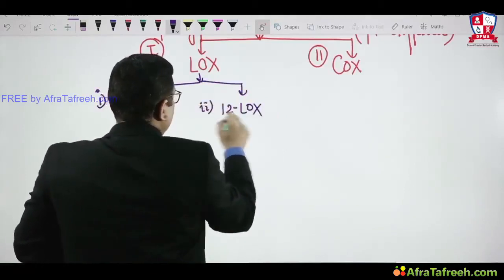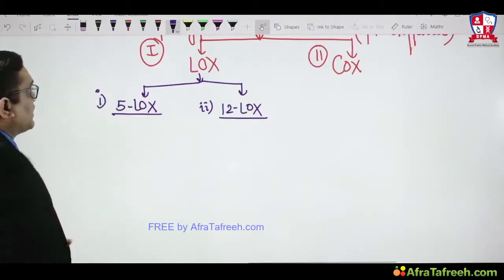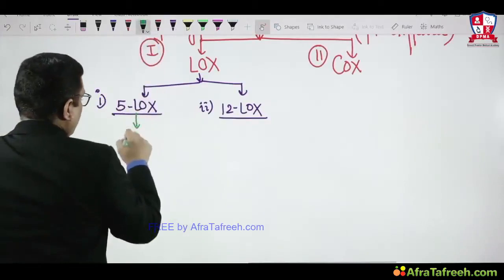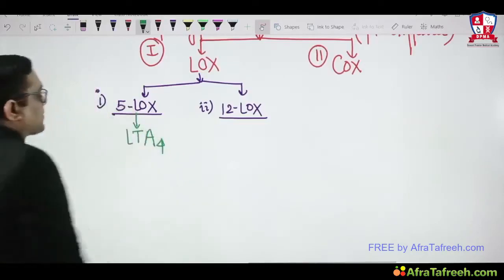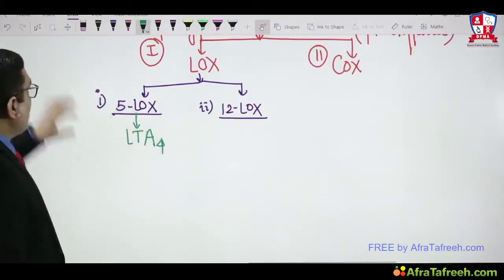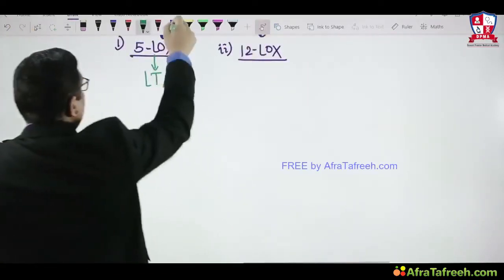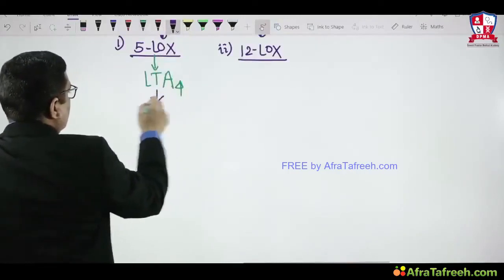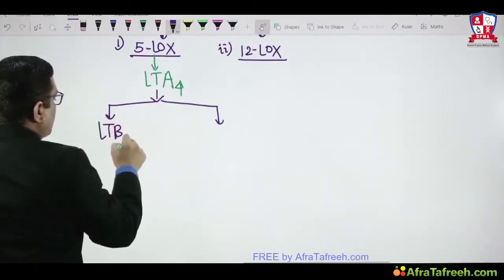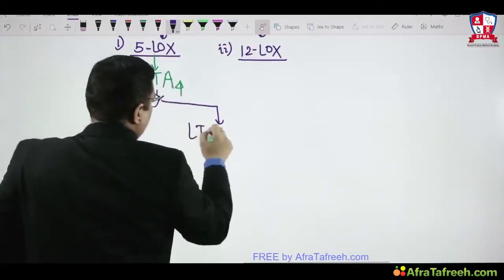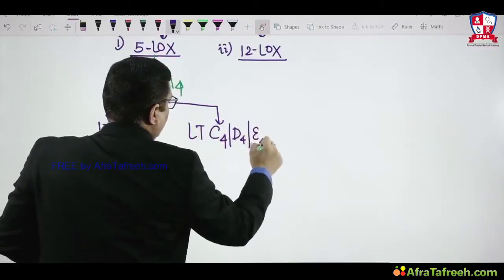In the 5-lipooxygenase pathway, they will be forming leukotriene A4, and from leukotriene A4 they get converted into leukotriene B4, and leukotriene C4, D4 and E4.